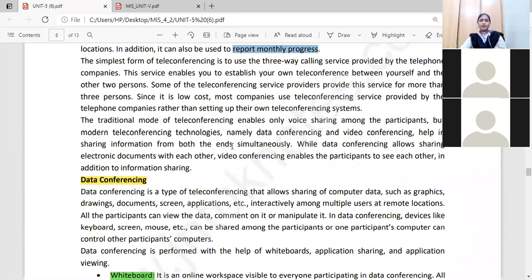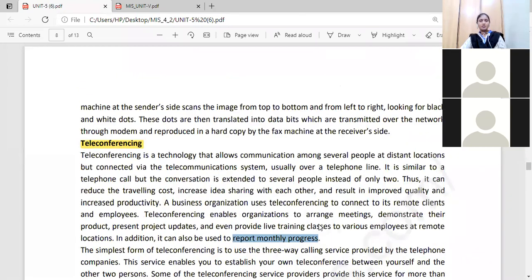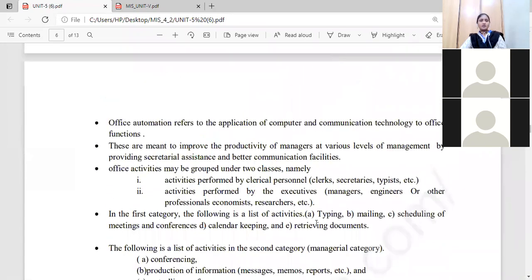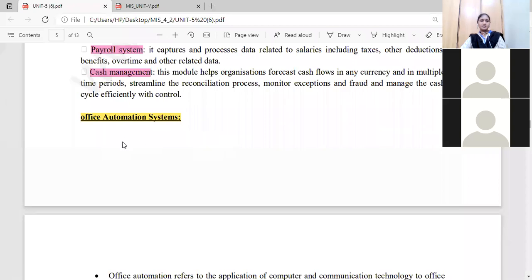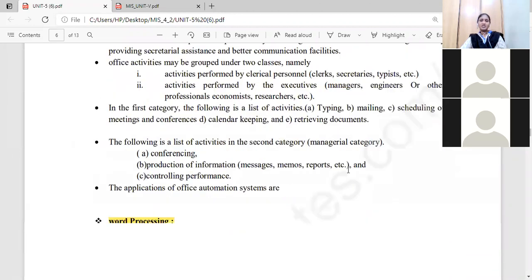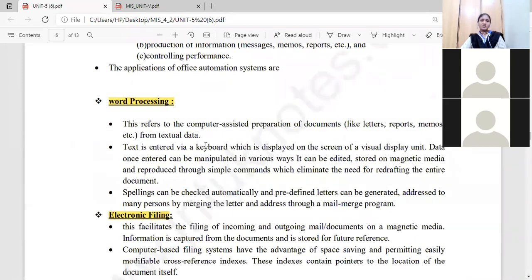Okay, so up to this I am going to conclude the class. What are the things we have discussed in today's class? We started from office automation systems, where activities are performed in two ways: the activities performed by clerical personnel and the activities performed by executors. Clerical personnel are clerks, executors are managers and engineers. What is meant by word processing? This is like your MS Word. What is the purpose of MS Word, what applications can you perform with word processing, and what are its benefits?